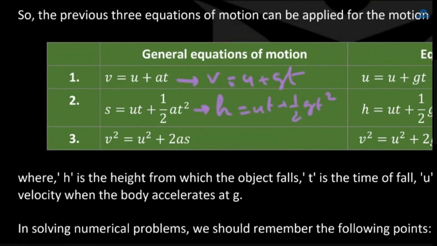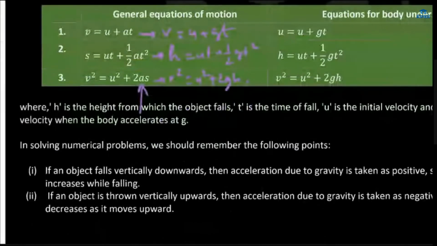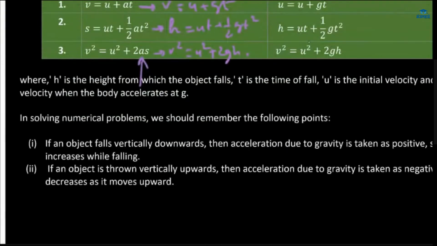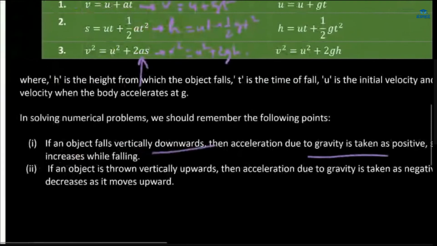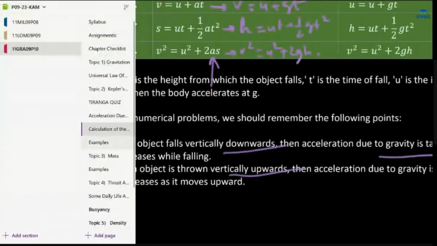v square is equal to u square plus 2gh. Means in place of a, we'll write g, and in place of s, we'll write h. And if the motion is upward, then it will be minus 2gh. In solving numerical problems, we should remember the following points. If an object falls vertically downward, then acceleration due to gravity is taken as positive. And if it is thrown vertically upward, then the acceleration due to gravity is taken as negative. We'll solve some questions.